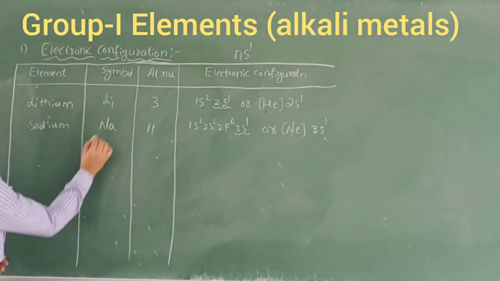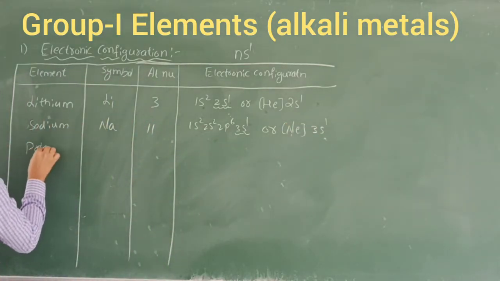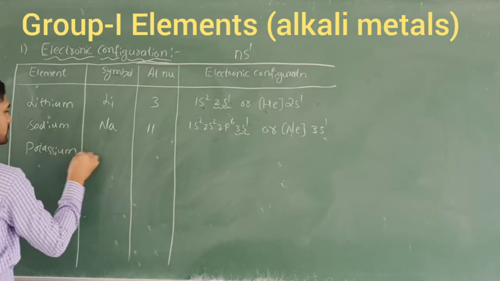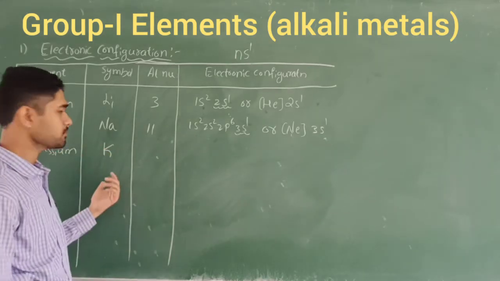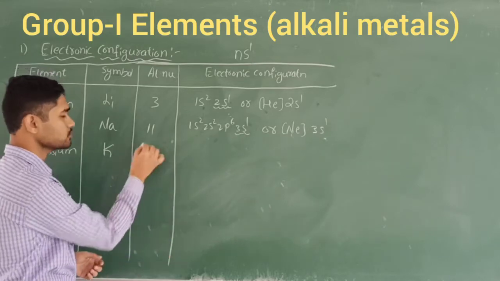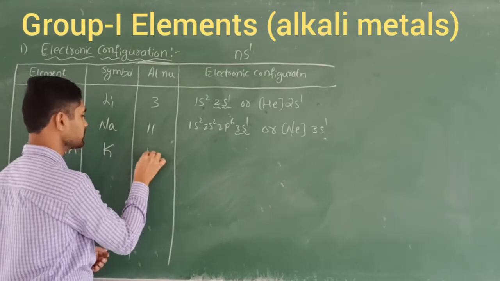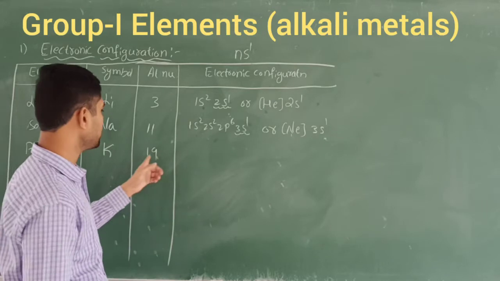Next, after sodium comes potassium. The potassium symbol is K. For the atomic number, again you add 8 to this one: 11 plus 8 becomes 19 here. So 19 means how should we write it?